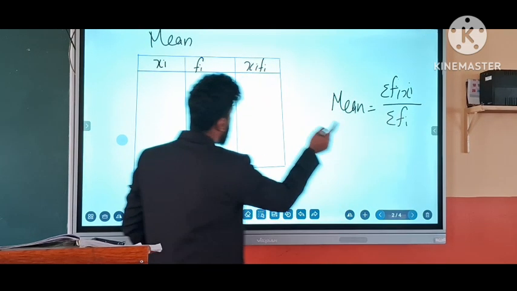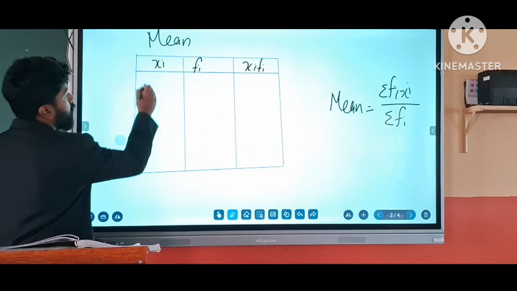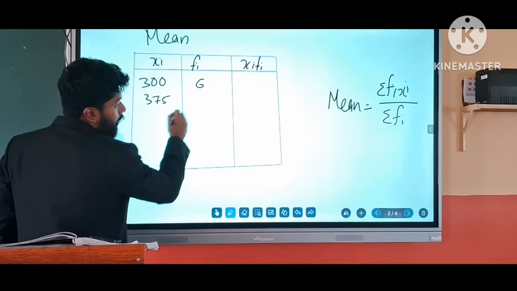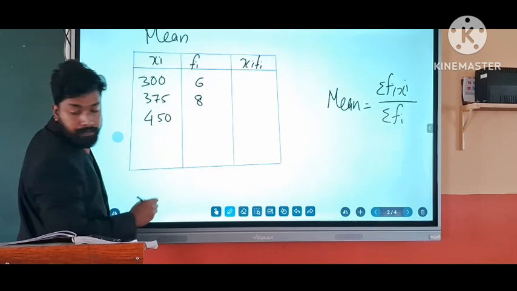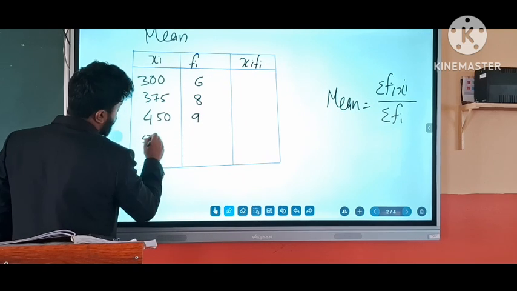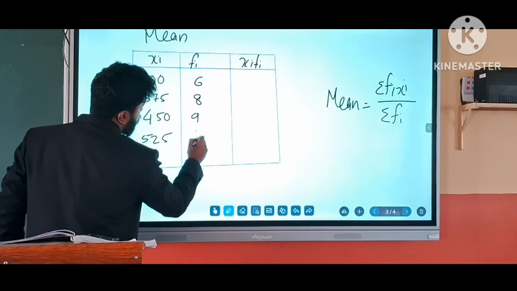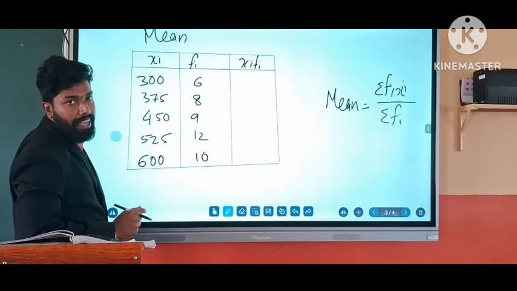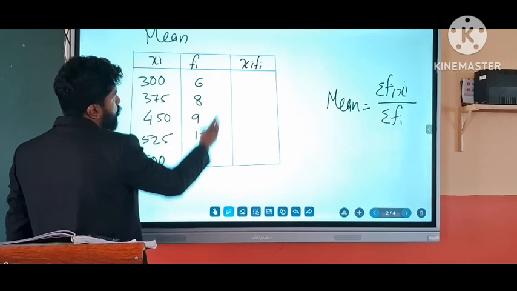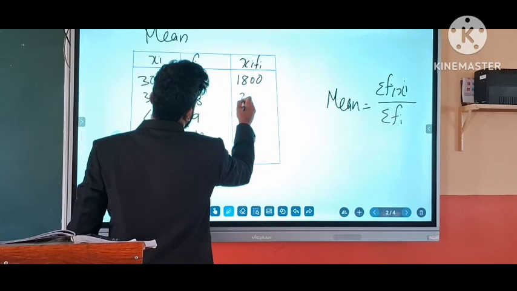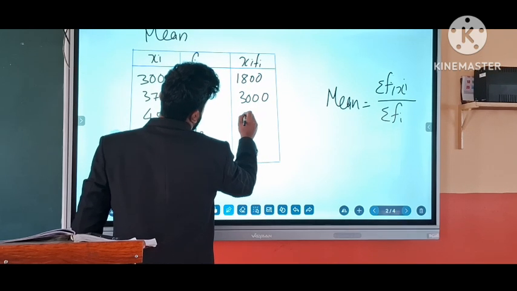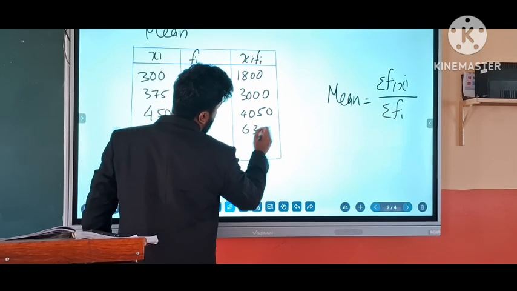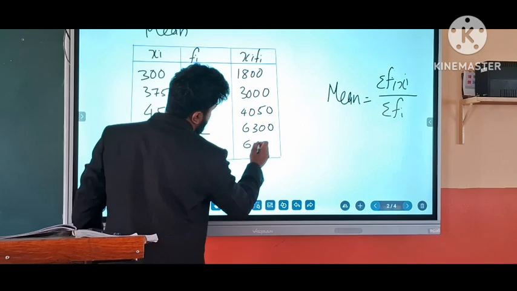The table will be x_i values 300, 375, 450, 525, 600 with f_i 6, 8, 9, 12, 10. So f_i x_i will be 1800, 3000, 4050, 6300, then 6000. Is it clear?